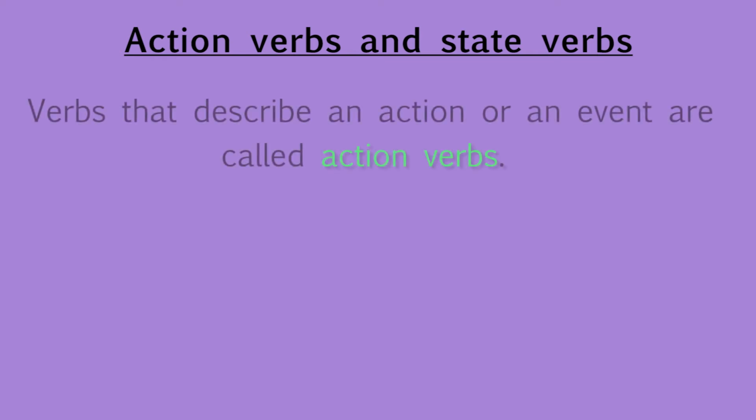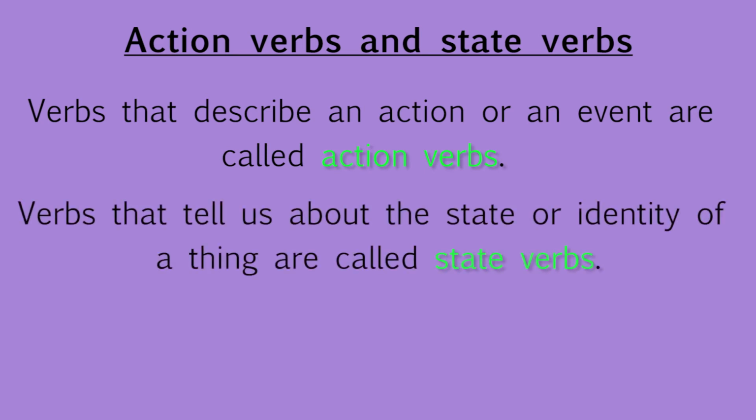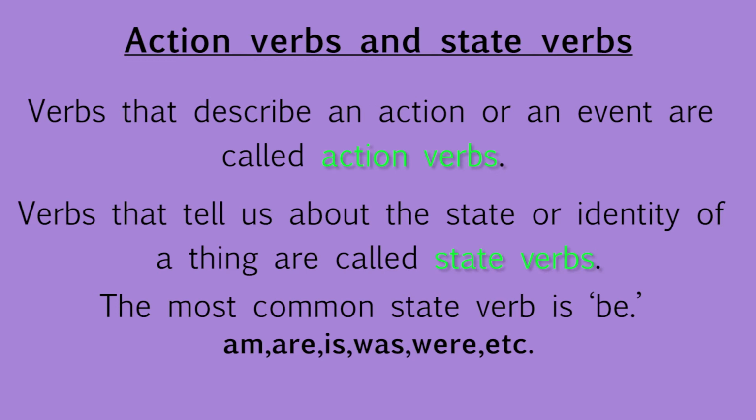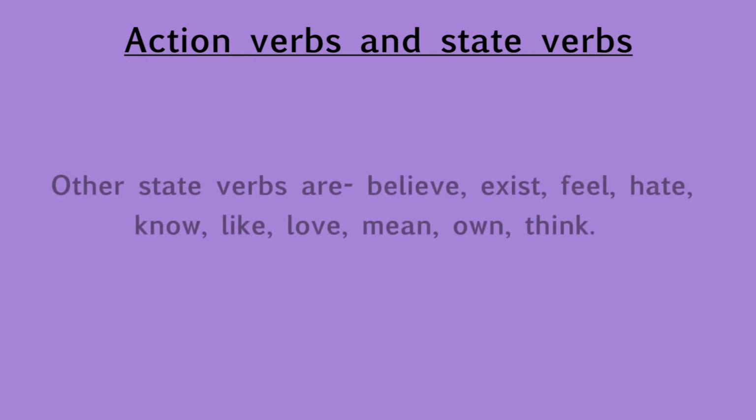Action verbs and state verbs. Verbs that describe an action or an event are called action verbs. Verbs that tell us about the state or identity of a thing are called state verbs. The most common state verb is be, meaning all the forms of be, like am, are, is, was, were, etc. Other state verbs are believe, exist, feel, hate, know, like, love, mean, think, etc.